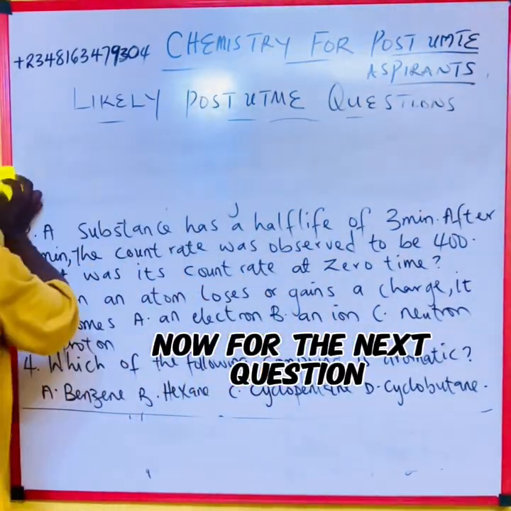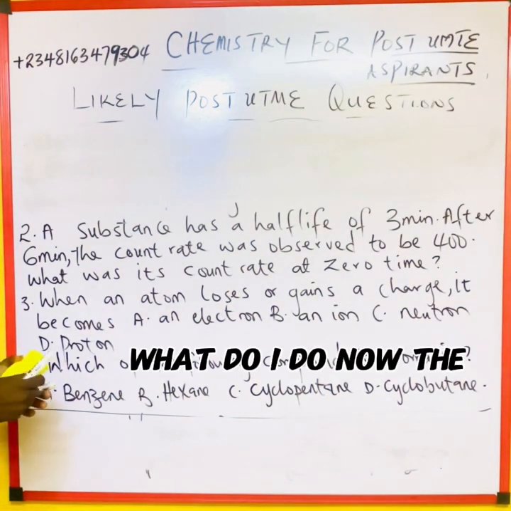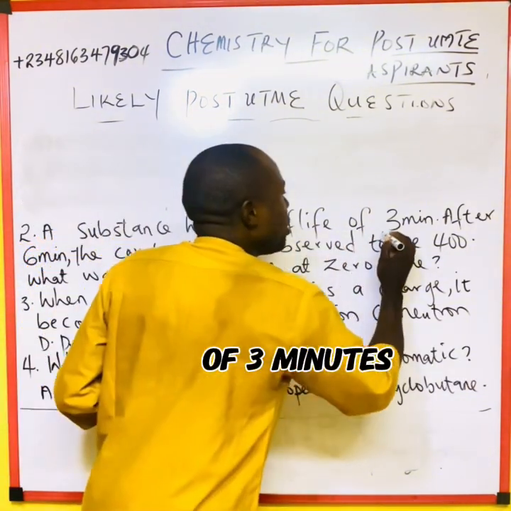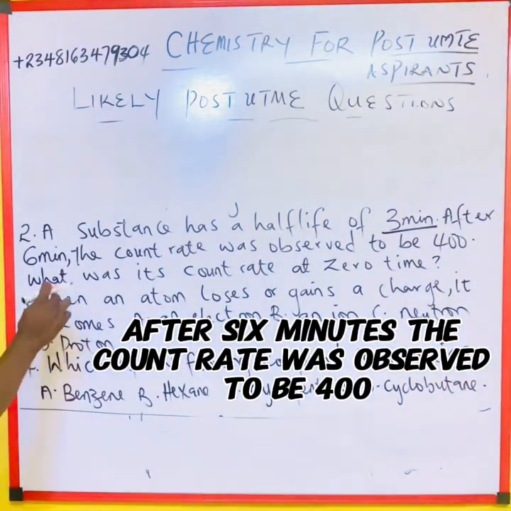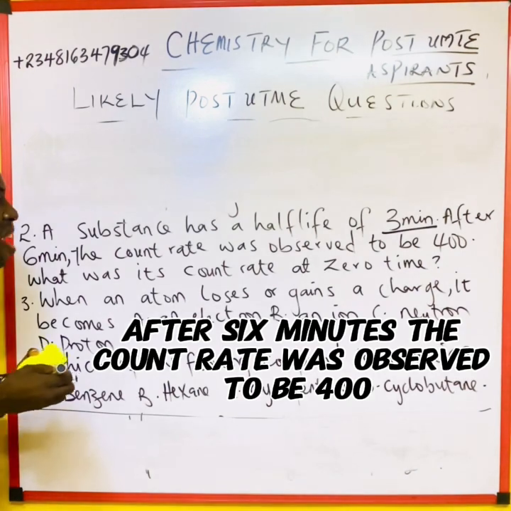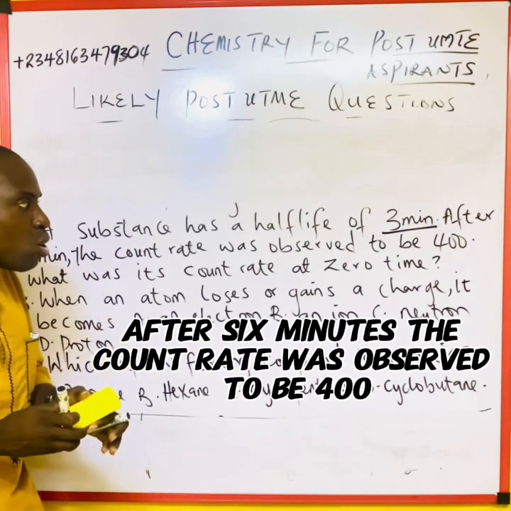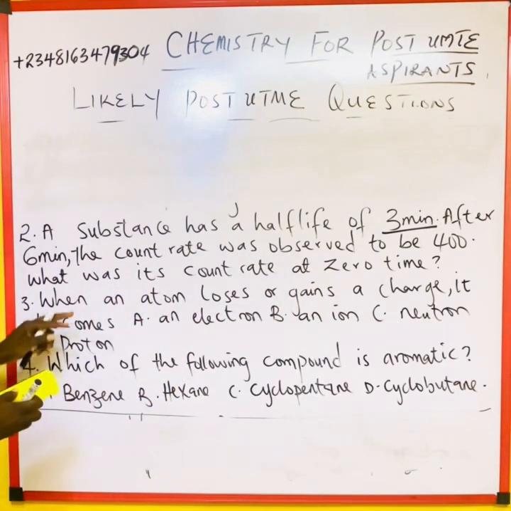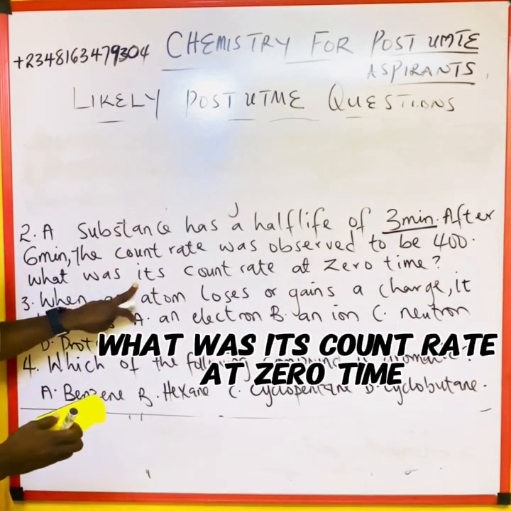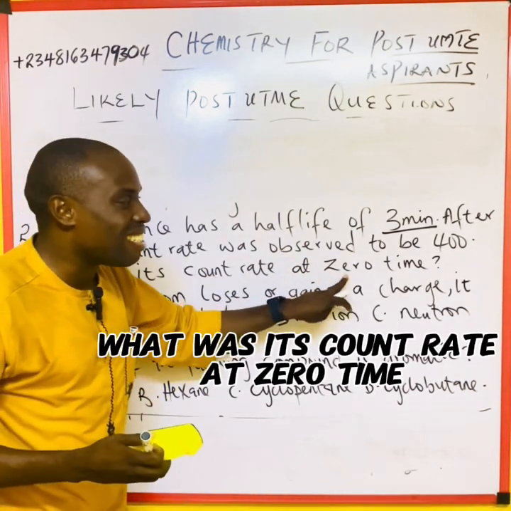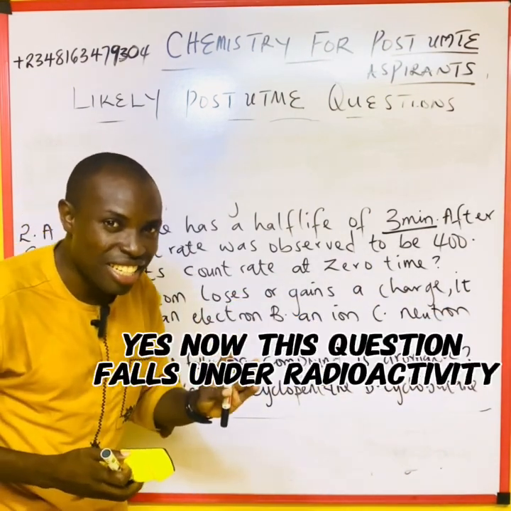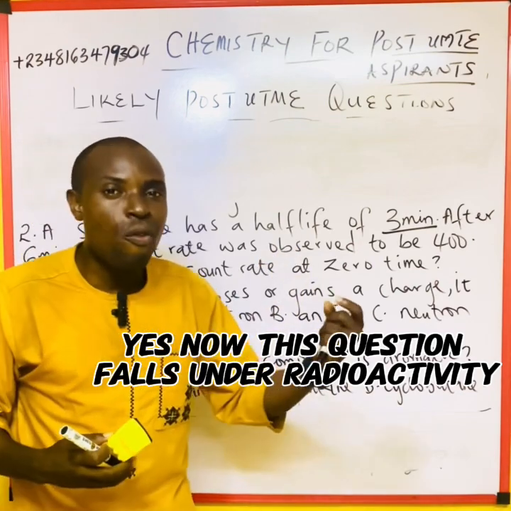Now, for the next question, what do I do? And this question says a substance has a half-life of 3 minutes. After 6 minutes, the count rate was observed to be 400. What was its count rate at 0 time? Easy, right? Yes. Now, this question falls under